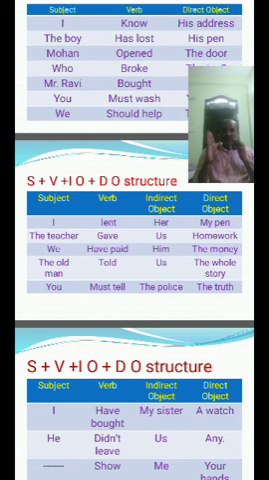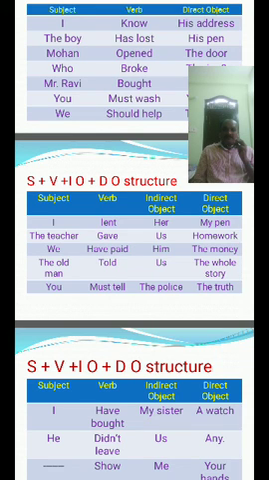The old man told us the whole story. He performed the activity, told the whole story, which is the direct object. But told to whom? Us. That is the indirect object. I lent her my pen. Actually, I lent a pen, that is the direct object. The indirect object, to whom? Her. So that's why it is I lent her my pen.